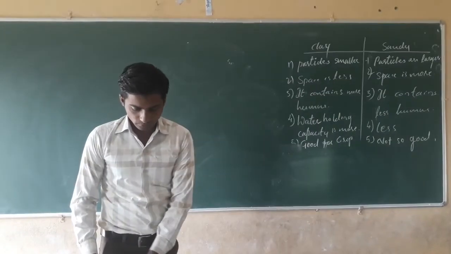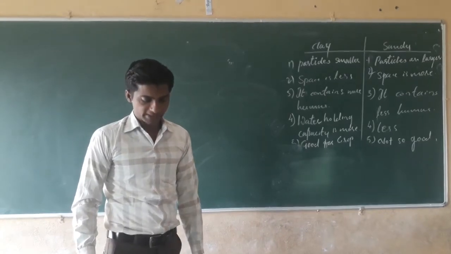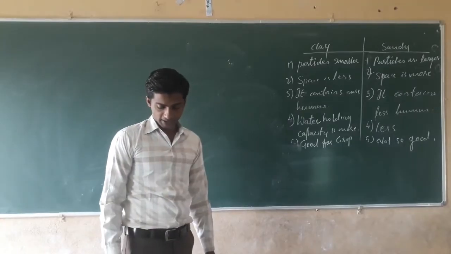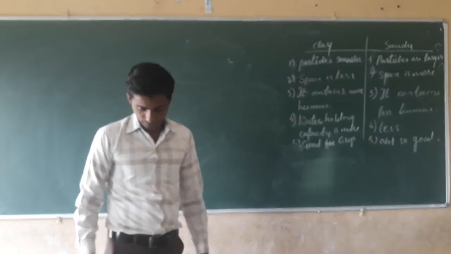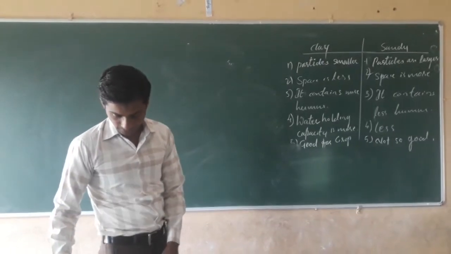Page number 98. On page number 98, he has given the cross section of soil.